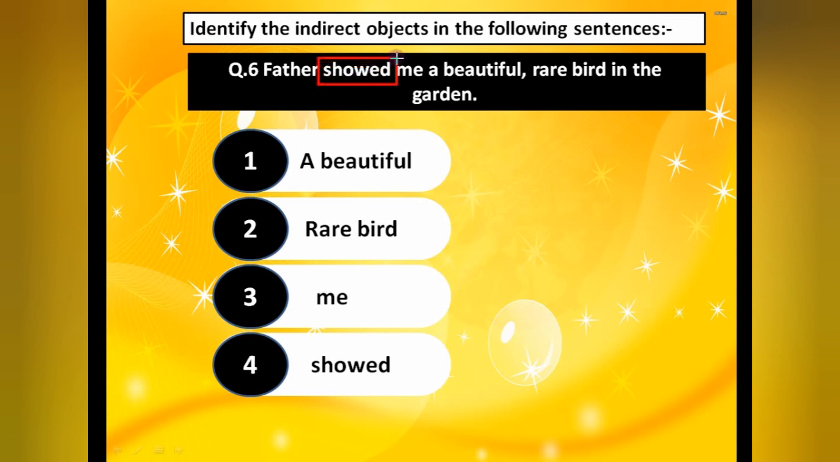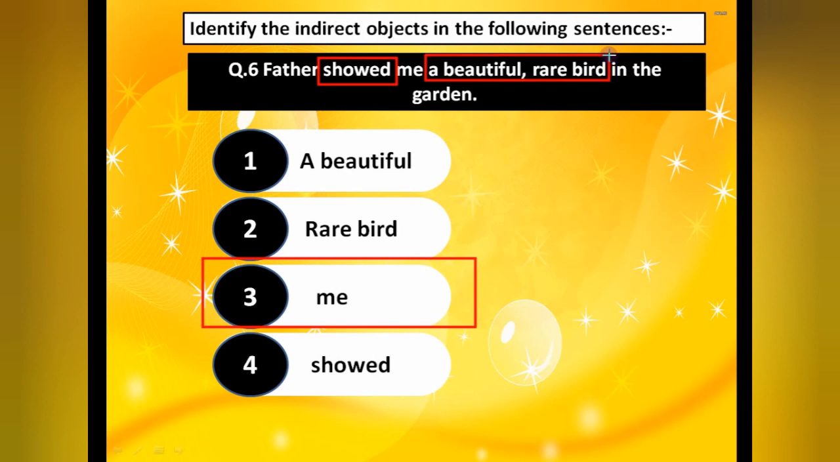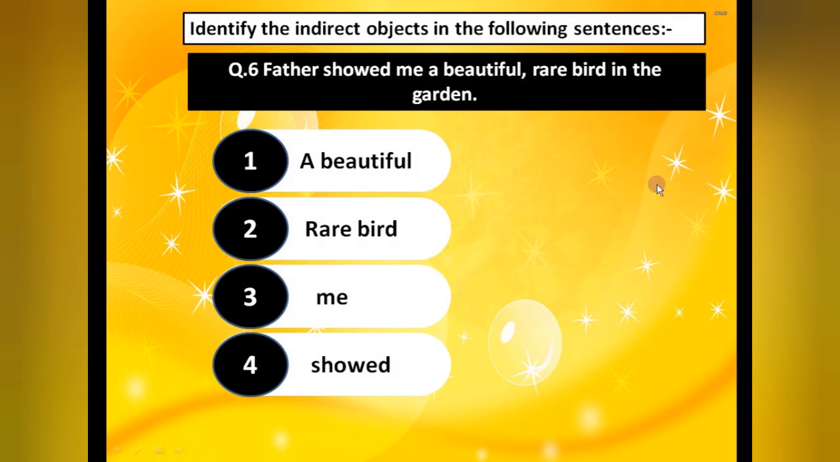Father showed whom? Me. In this, with whom, you will get a pronoun. So the answer will be me. Now see, father showed whom? Me. What? A beautiful rare bird. So a beautiful rare bird is your direct object. This I told you: after the verb as well as after the direct object you can get the indirect object. Don't always look for the indirect object only after the direct object.